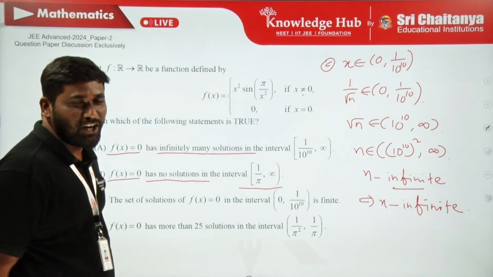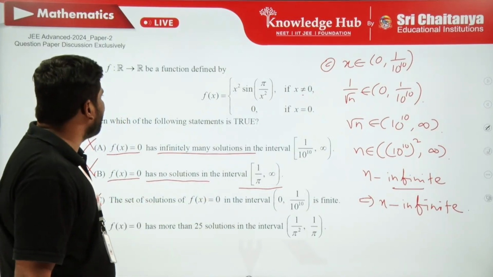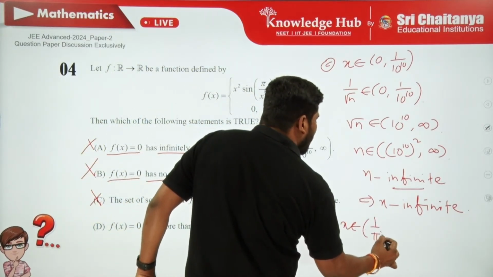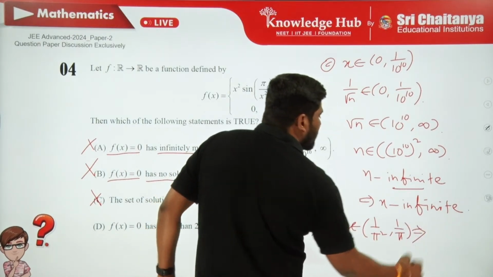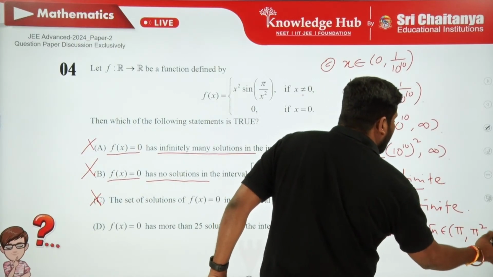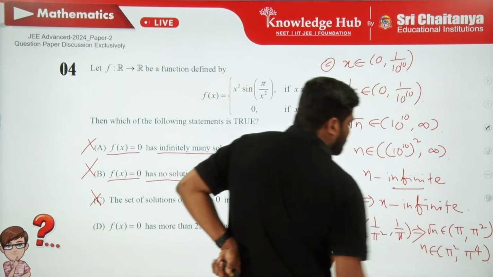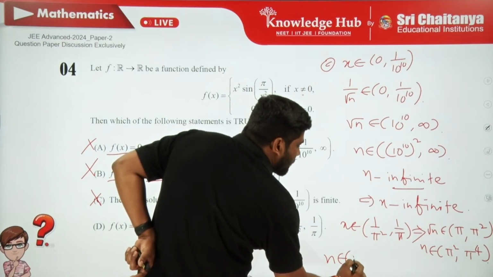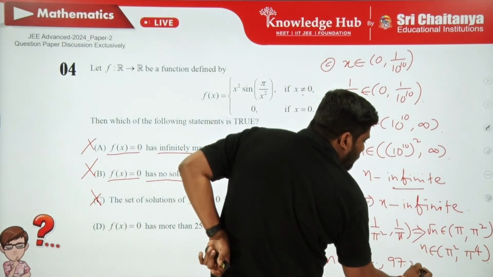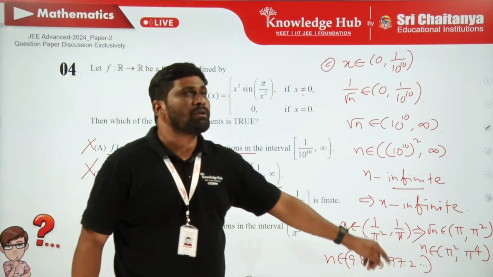So finally, what are we expecting to be the right one? Maybe the fourth option. Let me check it finally. If x belongs to 1 by pi square to 1 by pi, then root n belongs to pi to pi square, then n belongs to pi square to pi power 4. So n belongs to pi square, which is 9.8 something, comma pi power 4, which is 97.2 and so on. Clearly, how many positive integral values of n are there between 9.8 and 97.2?